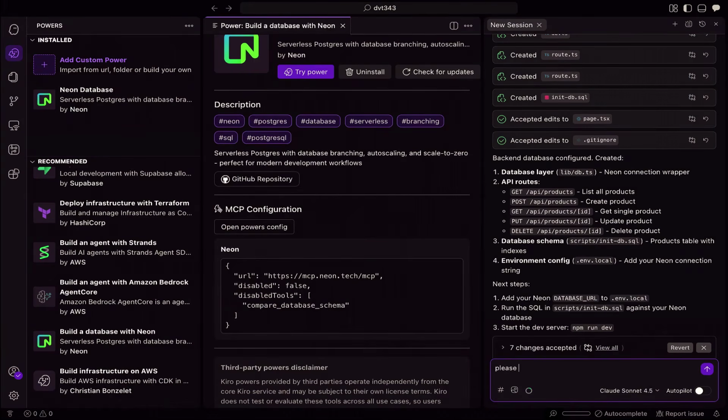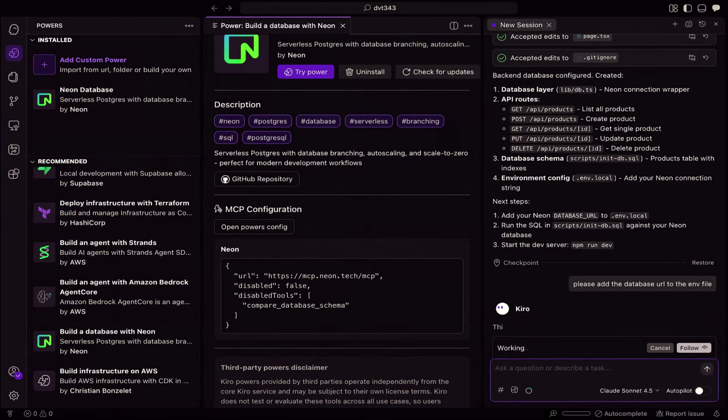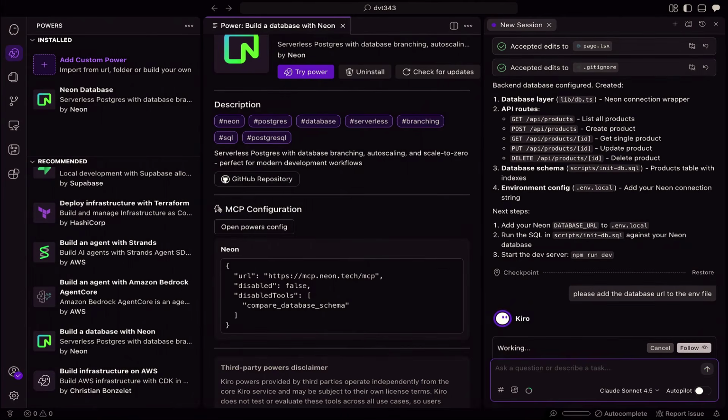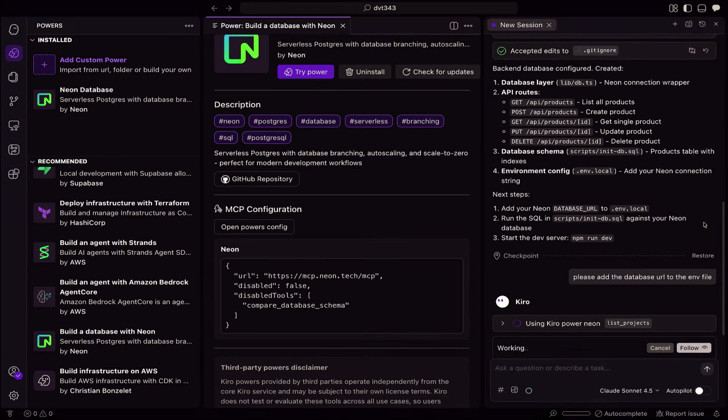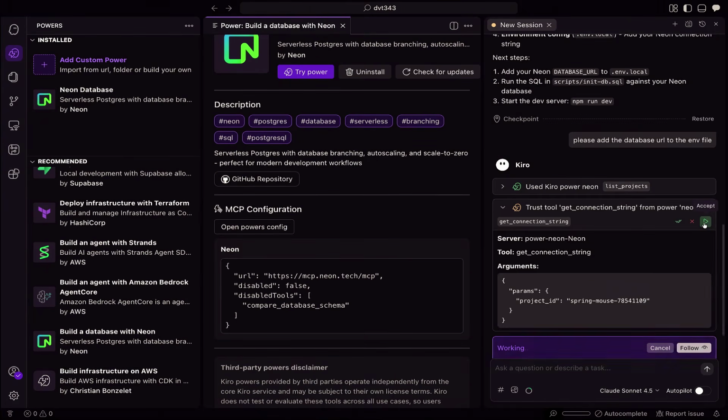Let's add the database URL to the env file. So it'll start setting up that for me. It's going to make some more MCP calls. And again, these are being brought in dynamically, and so it's helping keep my context window as minimal as possible.